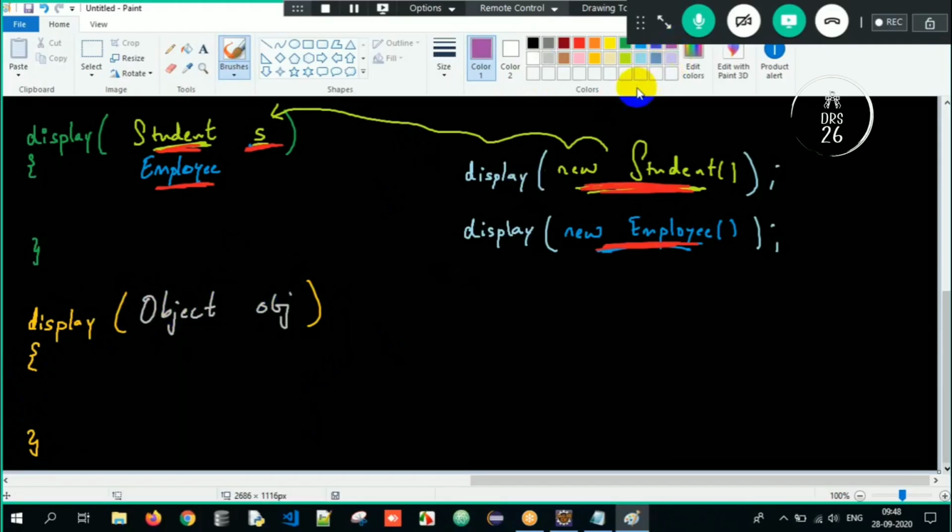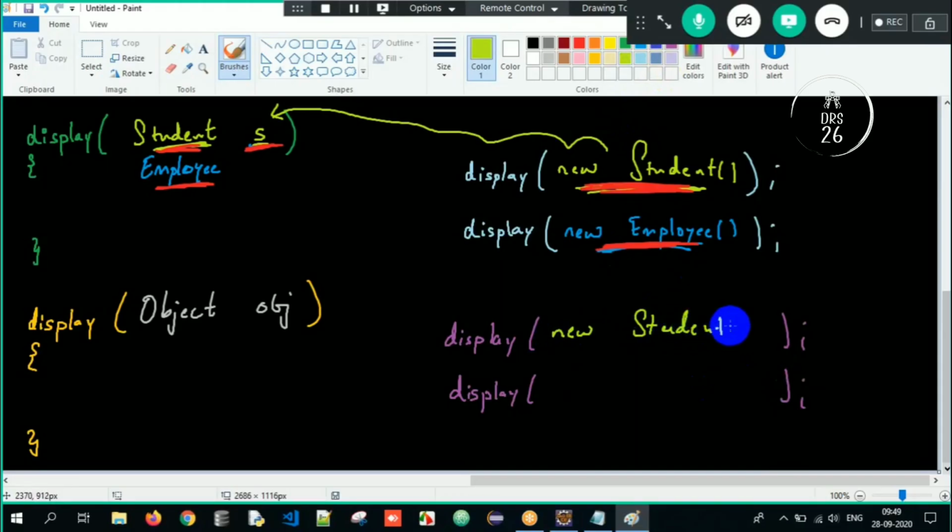Sir, what will happen when you write Object obj, sir? Apply common sense. In the display method, even if I pass a new Student object or a new Employee object, it will work fine. Why? Upcasting. How come? Every class in Java has a superclass called Object.